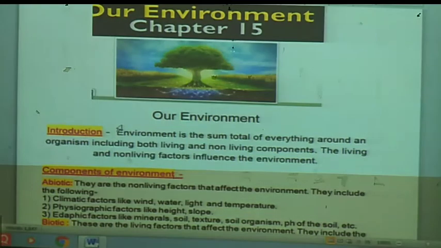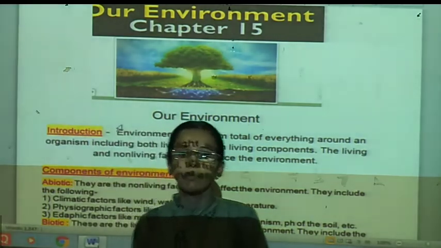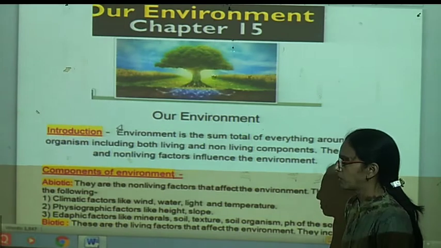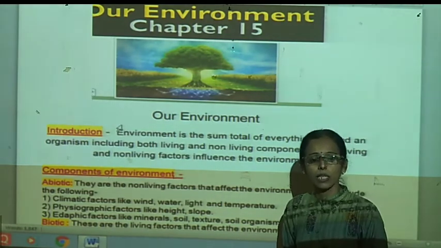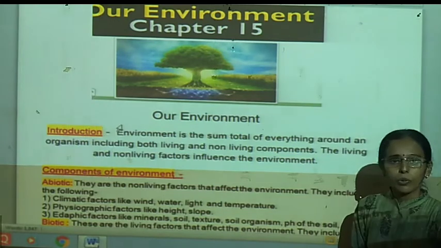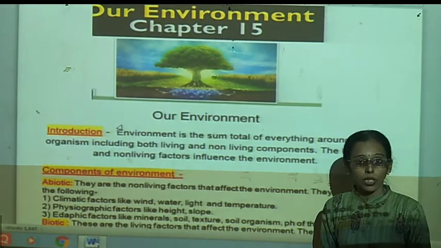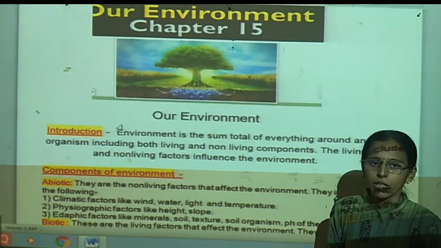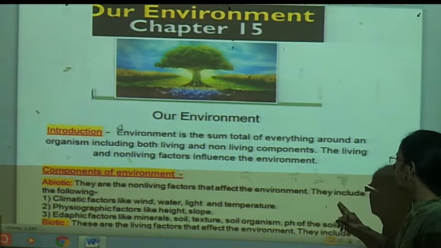Now we will see which are the components of the environment. Already you know that there are biotic and abiotic factors. Abiotic means these all are non-living things. We are dependent on air, water, soil. These all things are called non-living or abiotic factors that affect the environment.